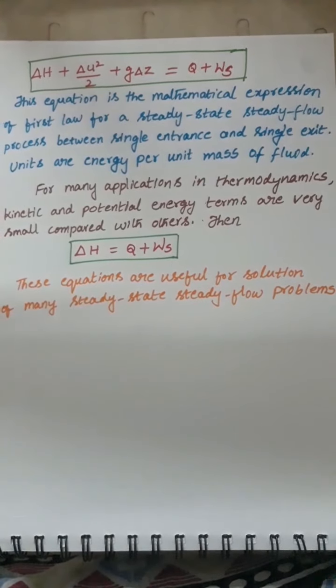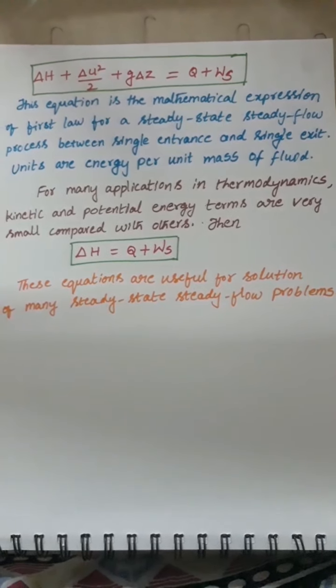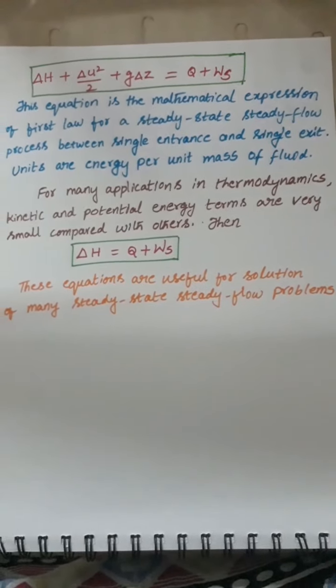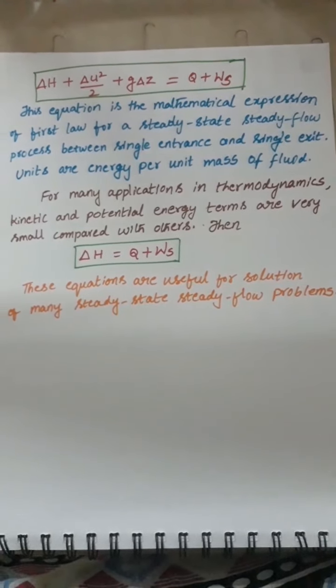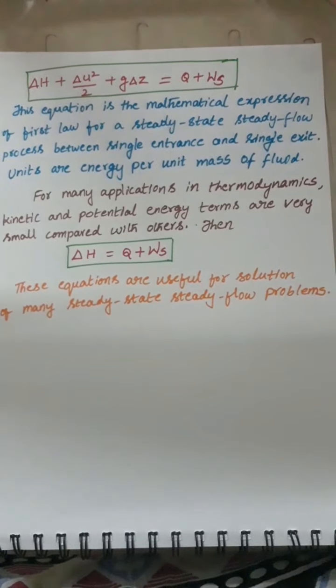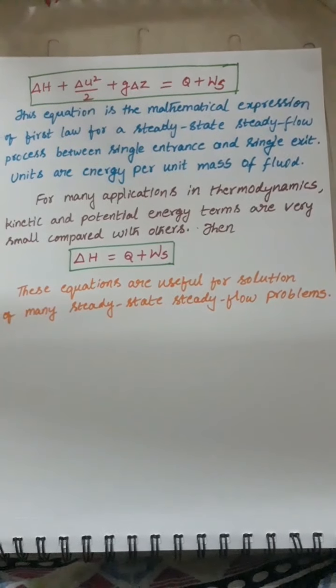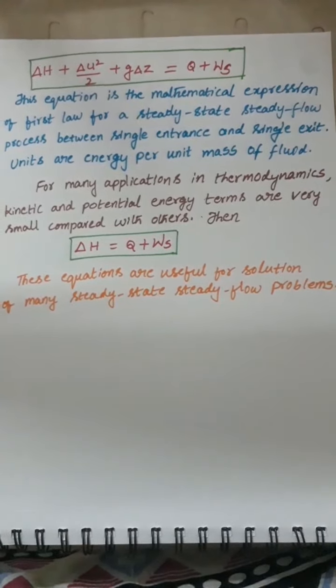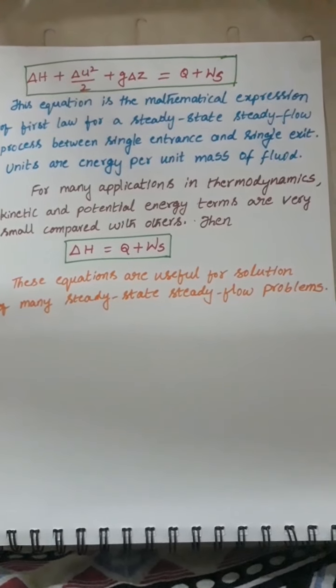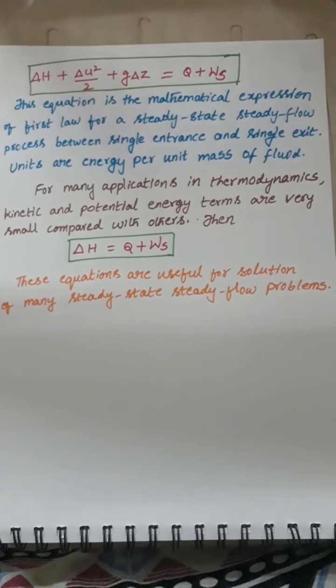Here the units are energy per unit mass of fluid. For many applications in thermodynamics, we neglect the kinetic and potential energy terms, which are very small compared to the others. So this equation can be written as delta H is equal to Q plus Ws, in a simple form in terms of the enthalpy.